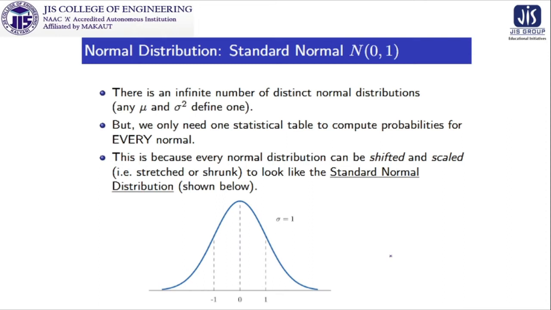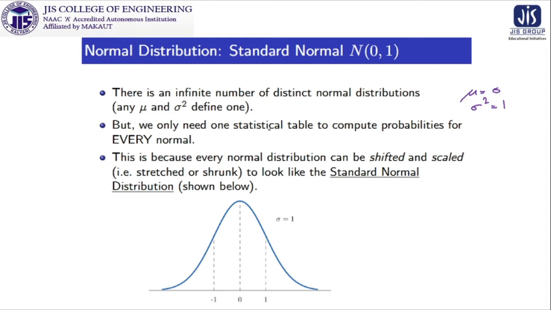Now we are in a very important segment. We have already discussed what is normal distribution. We need to introduce another type which is standard normal, that is N(0,1). We know that it is N(mu, sigma square). So if we think about N(0,1), that gives the indication that mu will be 0 and sigma square will be 1.